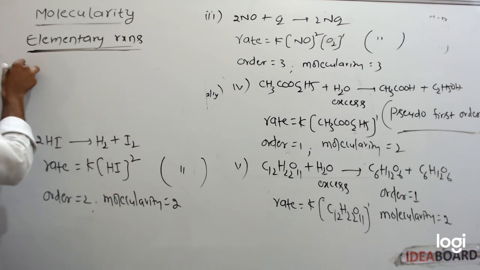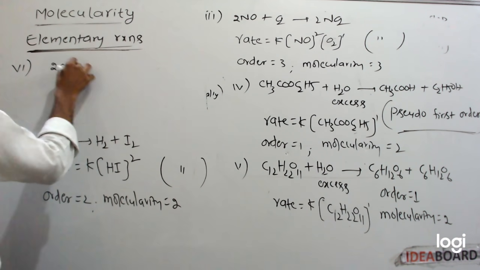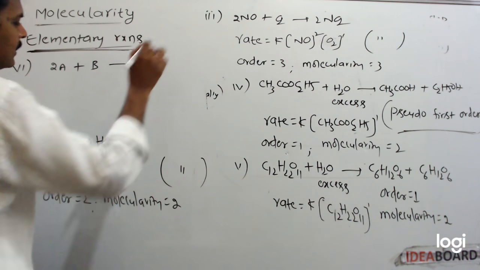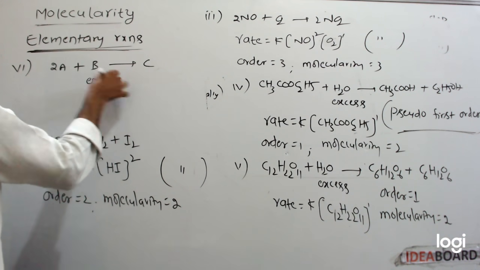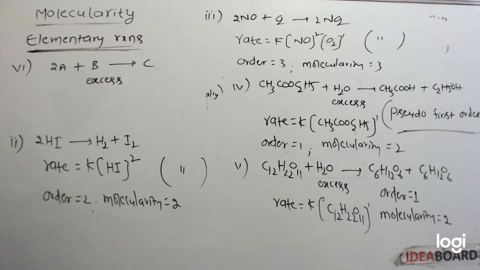If we take one general reaction, 2A plus B gives rise to C, here an excess amount of B is there.